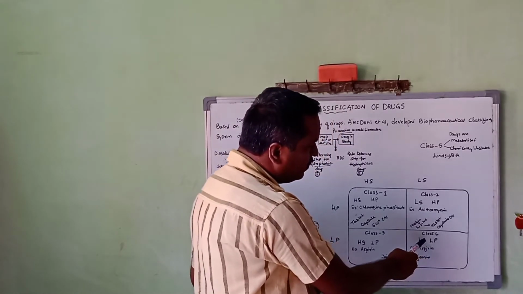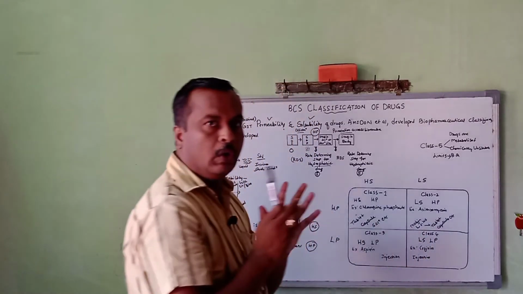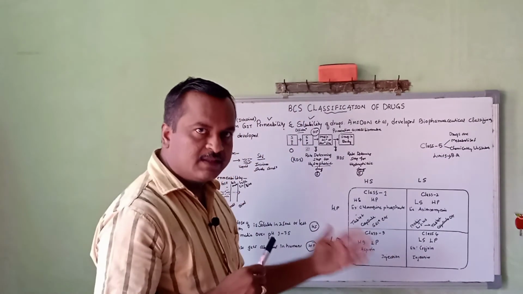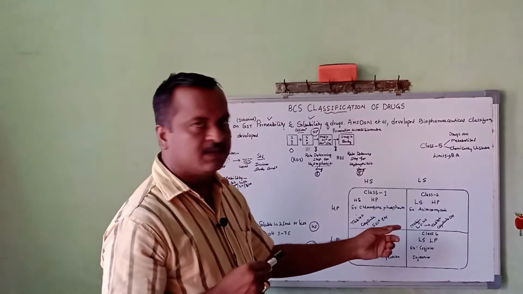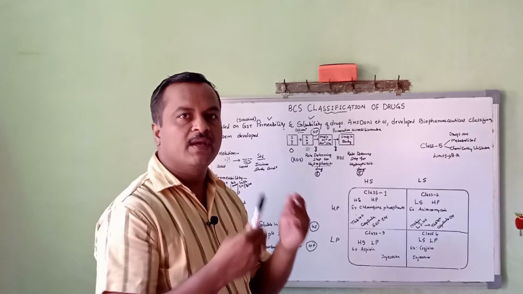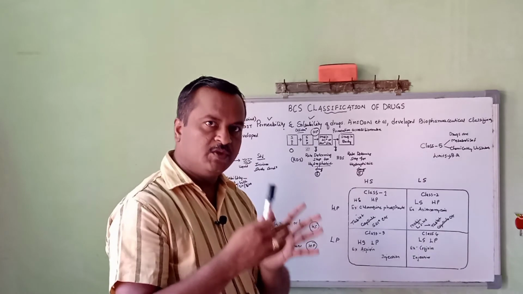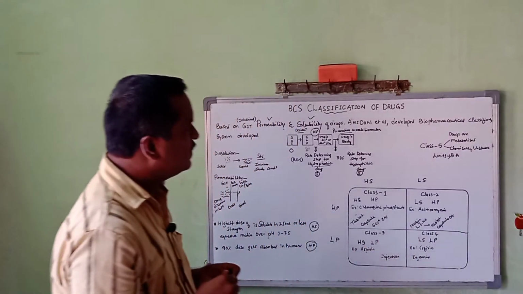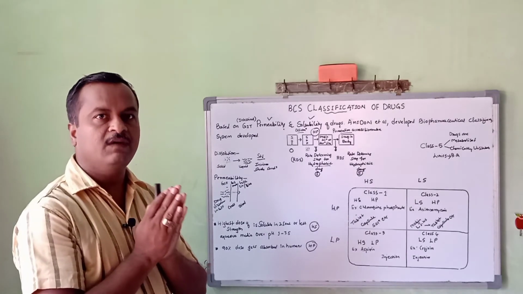Similarly, class 4 drugs have low solubility and low permeability. So in both cases the permeability is low. In such a condition absorption is the rate limiting step for class 3 as well as class 4 drugs. In such a condition, if you make an injection as the dosage form, you can eliminate the process of absorption. Thereby distribution, metabolism, excretion and bioavailability become the main important factors. So this clearly indicates how important the biopharmaceutical classification system is in formulation.